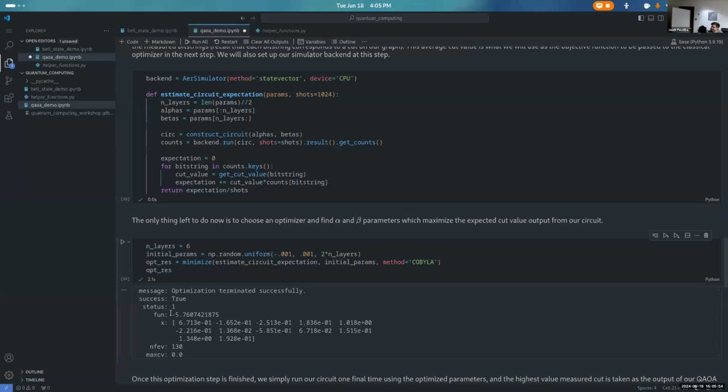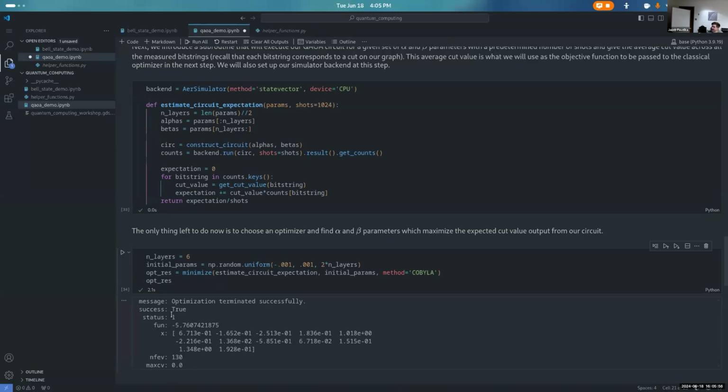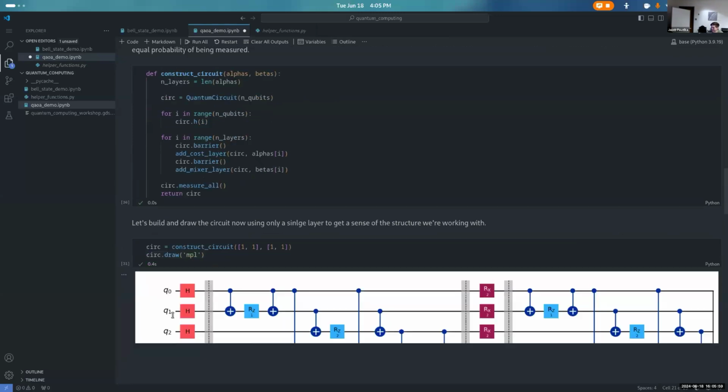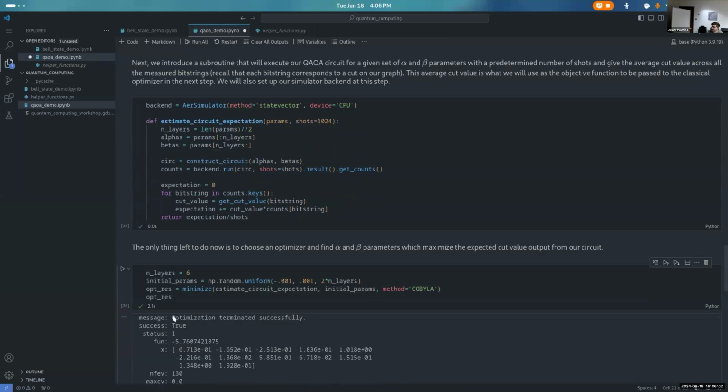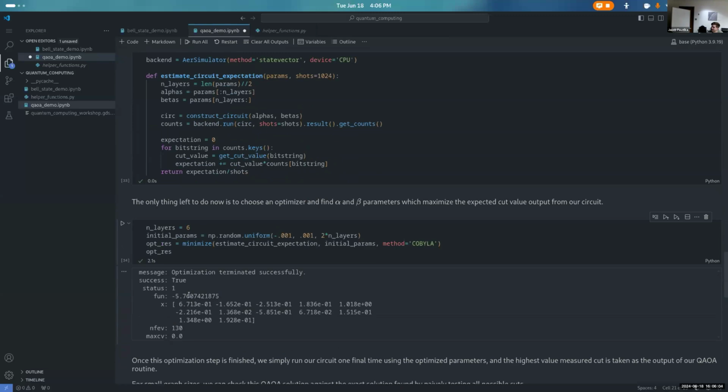This is the function value. So this is the average cut. We'll remember that the actual true cut value is 7. Our average across all of our measurements of our final optimized circuit is going to be -5.7, which is fine because we don't actually need the average to be perfect, because remember, this is sampling from a probability distribution. And each time we vary those alpha and beta parameters, what we're doing is we're changing the shape of that probability distribution. By the end of this optimization process, all we care about is hopefully having moved this distribution in such a way that with high probability, we sample good cuts, high value cuts.